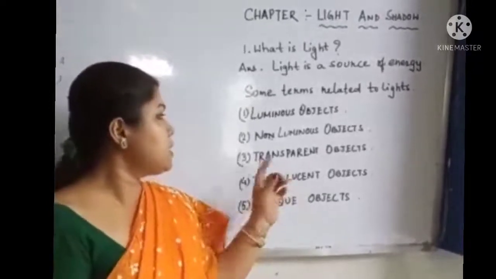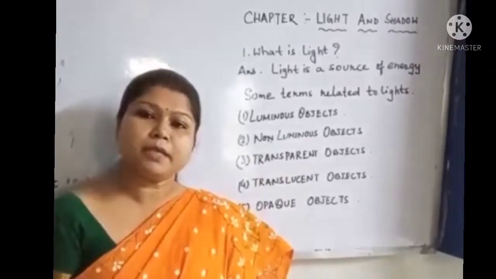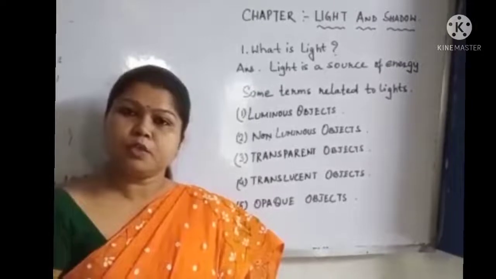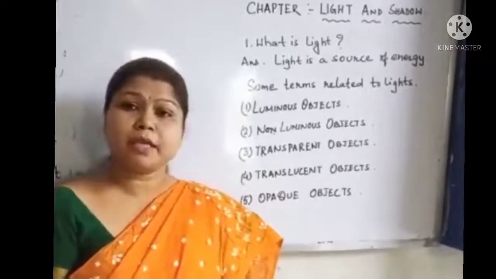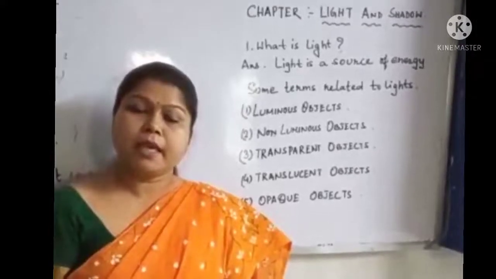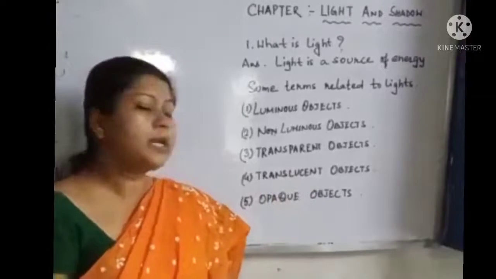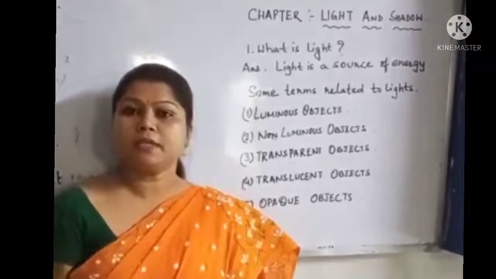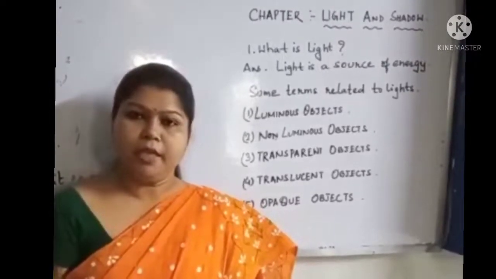Now the third is transparent object. Transparent objects are the objects that allow light to pass totally. Examples of transparent objects are plastic, glass, etc. Now the fourth one is translucent object. Translucent objects are the objects that pass light partially.